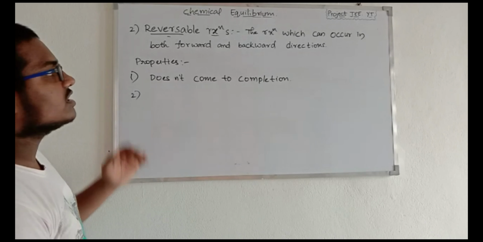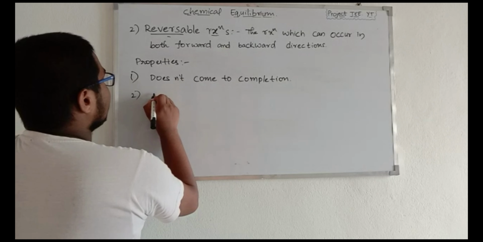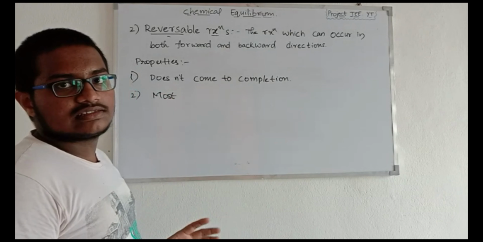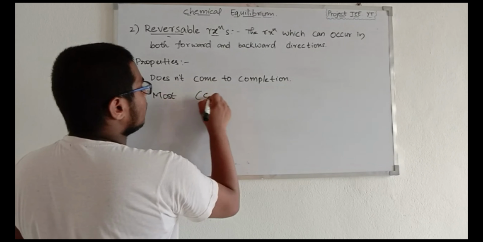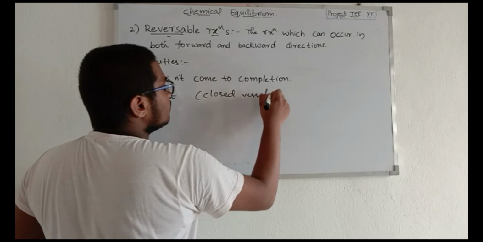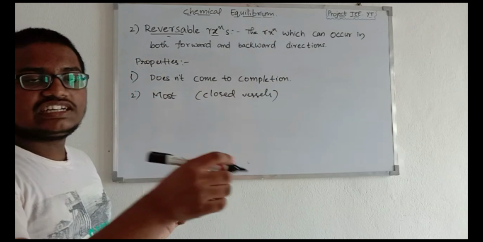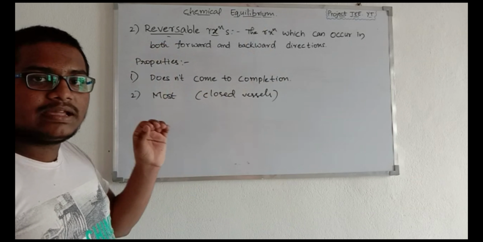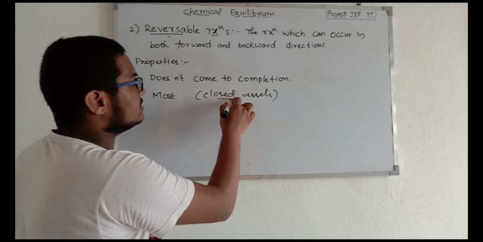The next property of reversible reactions is that most of these reactions take place in closed vessels only. As I said, irreversible reactions mostly take place in open vessels. So here, reversible reactions mainly take place in closed vessels only.